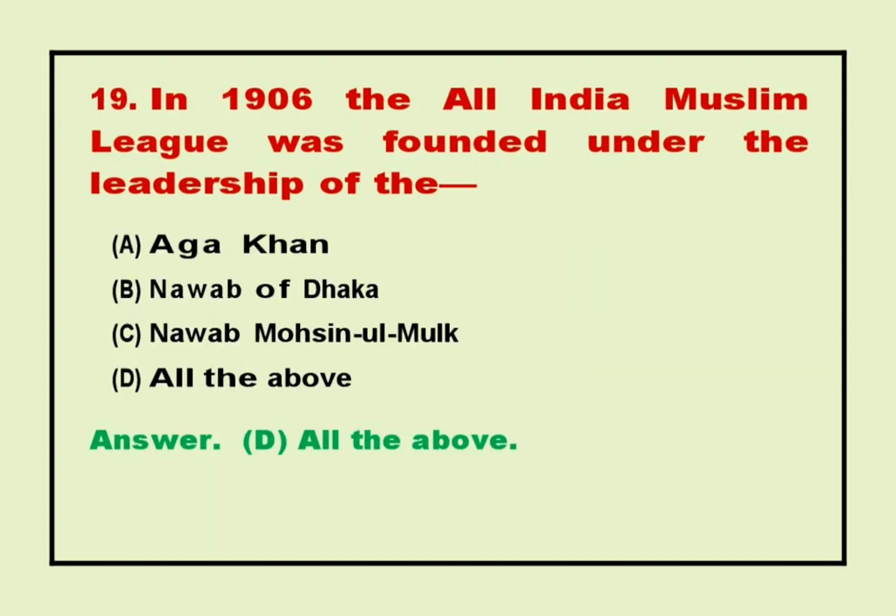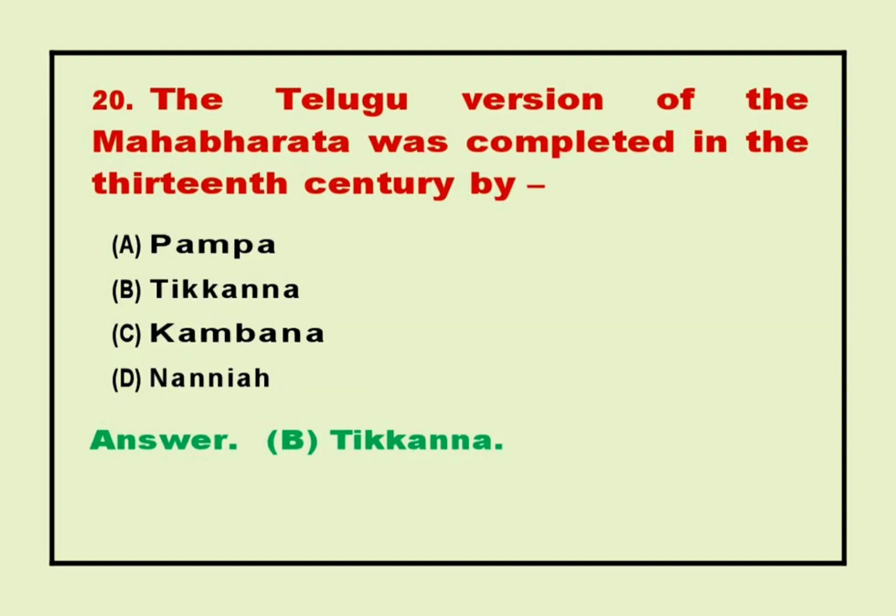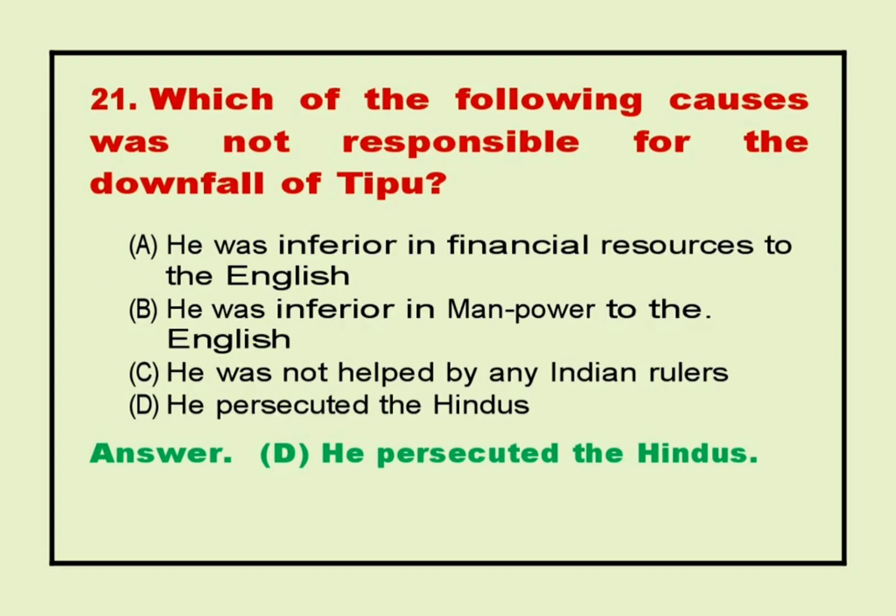19. In 1906 the All India Muslim League was founded under the leadership of the. Answer D. All the above. 20. The Telugu version of the Mahabharata was completed in the 13th century by? Answer B. Tikkanna.